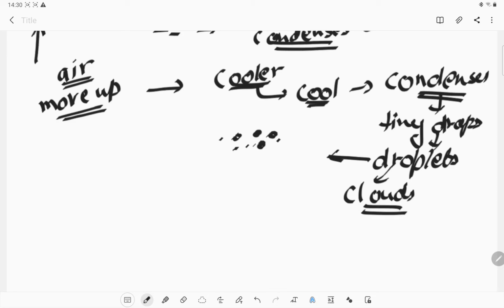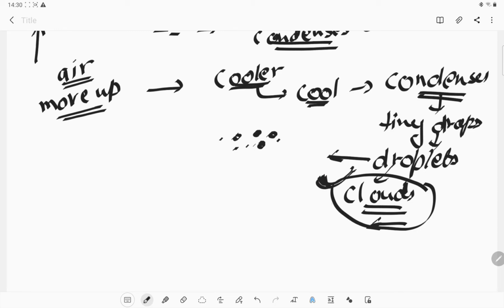They will float from one area to another, from high concentration of air to low concentration of air. That is how the clouds move. But first of all, we should understand the formation of cloud.